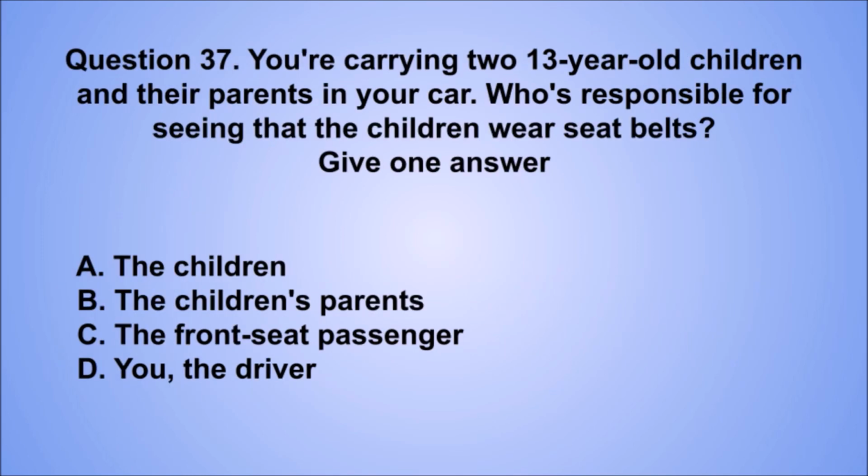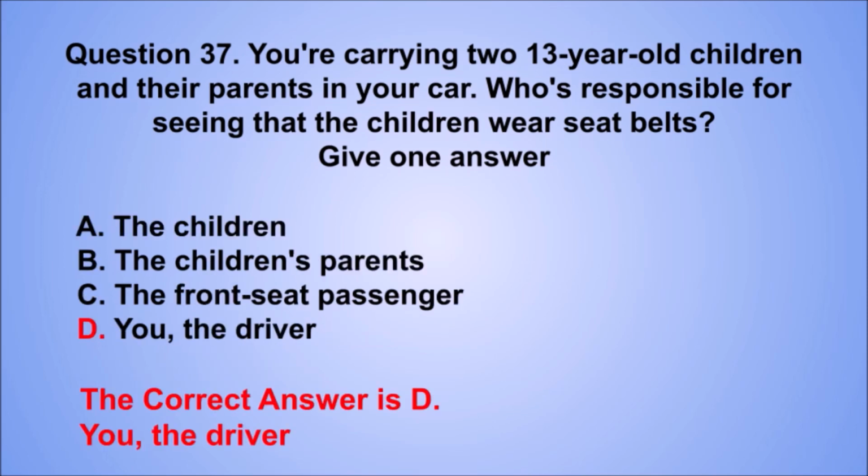Question 37. You're carrying two 13-year-old children and their parents in your car. Who's responsible for seeing that the children wear seat belts? Give one answer. A. The children. B. The children's parents. C. The front seat passenger. D. You, the driver. The correct answer is D.